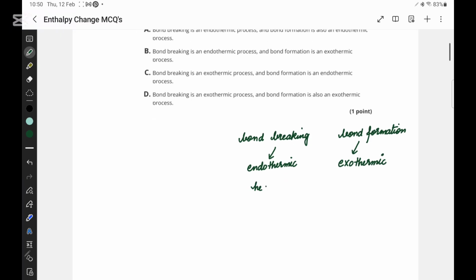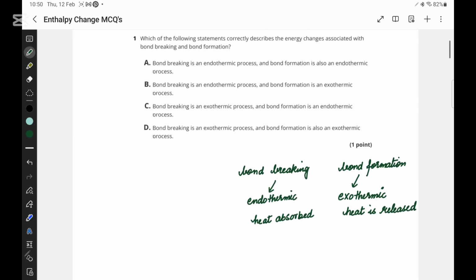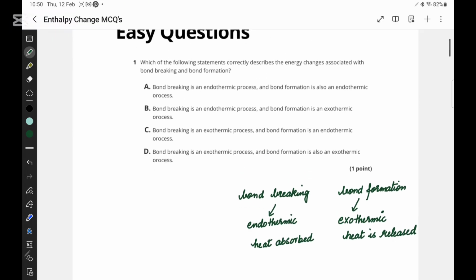So heat is absorbed here, and heat is released here. Now, if you see option B, they are saying bond breaking is an endothermic process, absolutely right, and bond formation is an exothermic process. So the answer is going to be B.